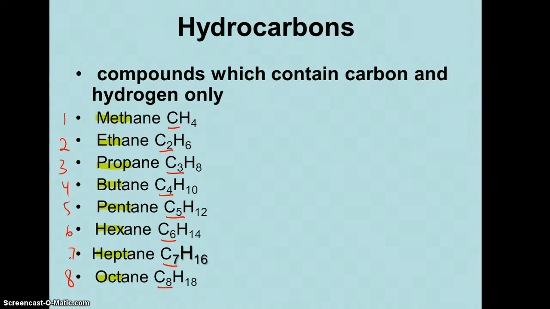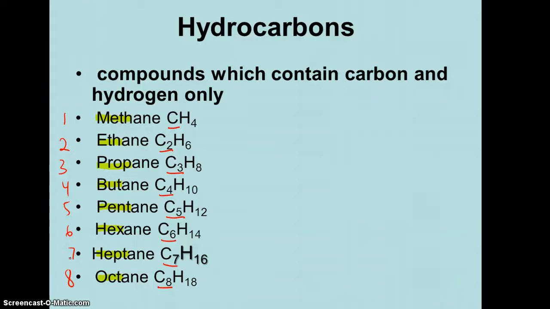Again, meth, eth, prop, but, pent, hex, hept, oct. You just simply have to memorize those. But meth will always mean 1 carbon, eth will always mean 2 carbons, prop will always mean 3 carbons, but will always mean 4 carbons, pent will always mean 5 carbons, hex will always mean 6 carbons, hept will always mean 7 carbons, and oct will always mean 8 carbons.